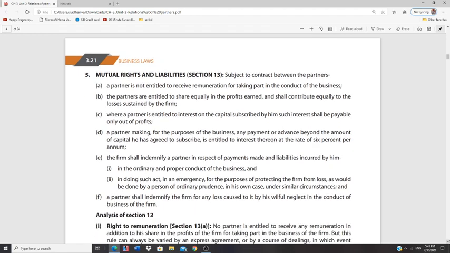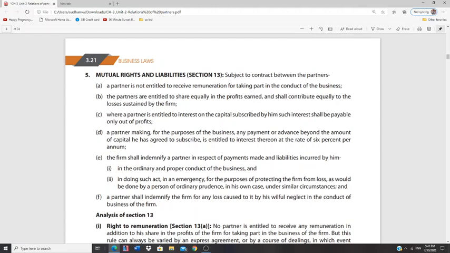In case of any liabilities the partner has incurred for the purpose of business, the fifth point, the firm should indemnify, make good his loss. The firm should indemnify a partner in respect of payments made and liabilities incurred by him in the ordinary and proper conduct of business. For the purpose of this partnership business, in case a partner incurs any loss, then the loss should be made good by the partnership firm. So, what are the kinds of such losses?